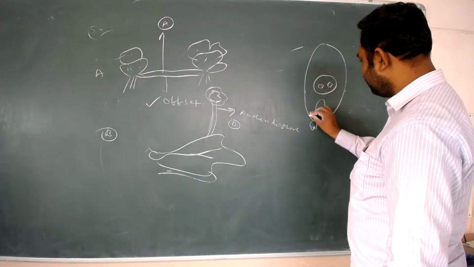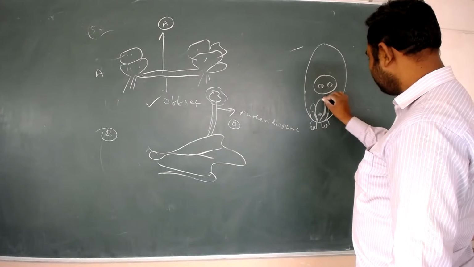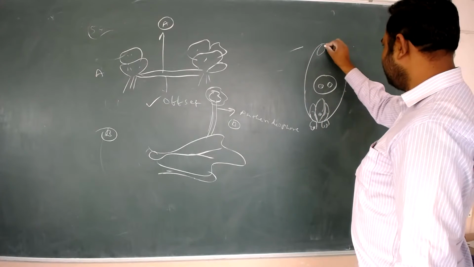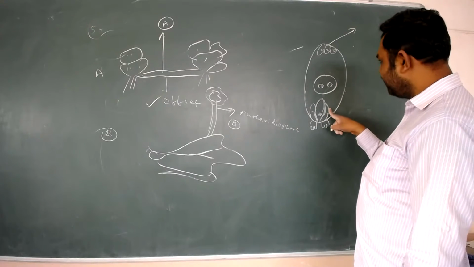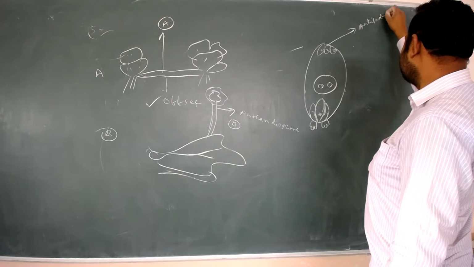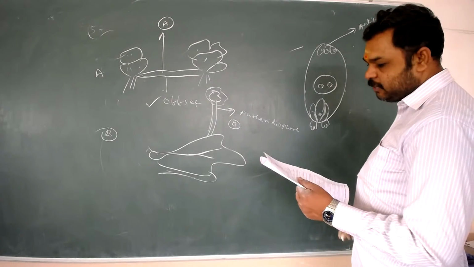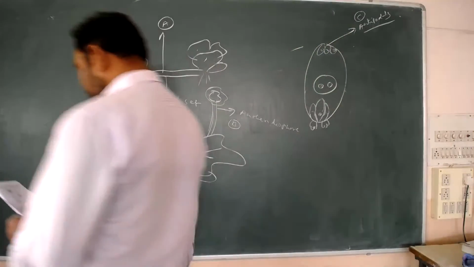Now you see here, next, like this is there. What are these here? It is the embryo sac, this is the central cell. These are antipodals. What are these here? Antipodals. So C is given, antipodals.